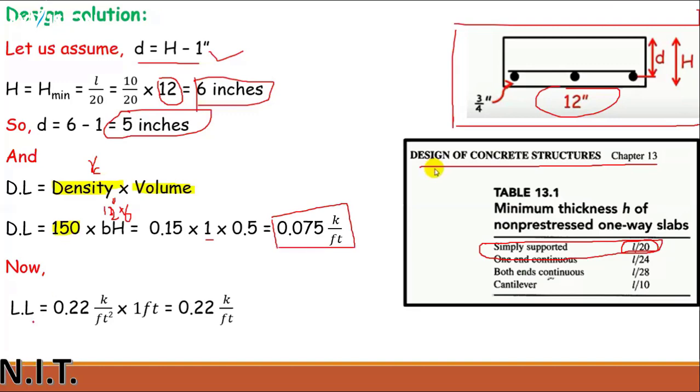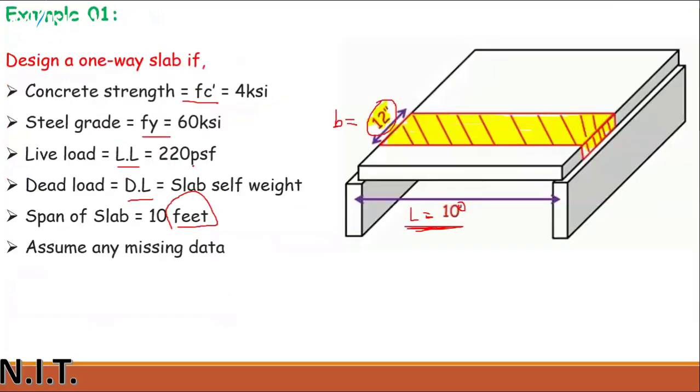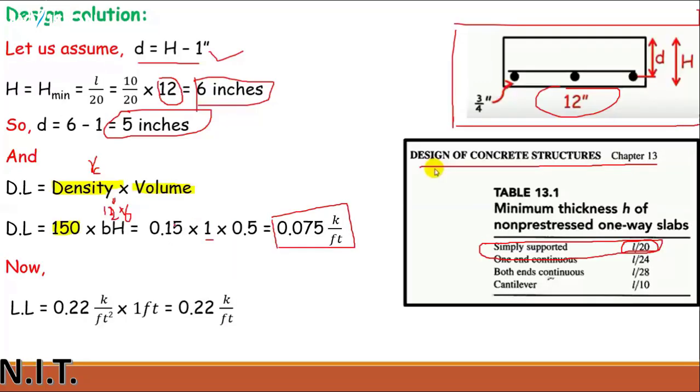And live load is given over here, that is 220 pounds per square feet. The live load is for one strip. If we want to calculate it for one strip, that is 0.22 multiplied by 1 foot, because this strip has B value equal to 1 foot. So 1 foot will be multiplied with the live load, which gives you the answer 0.22 kip per feet. So our units are the same, kip per feet. That's why we can calculate WU.